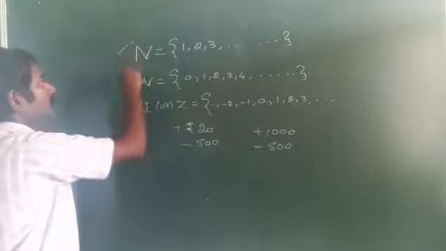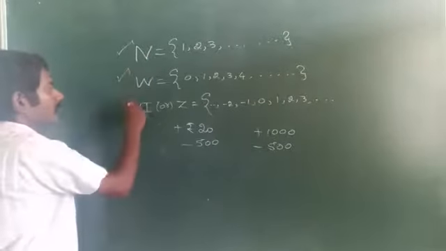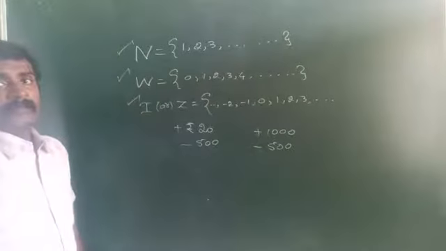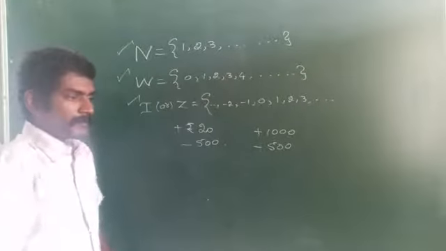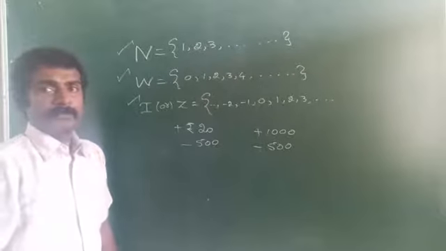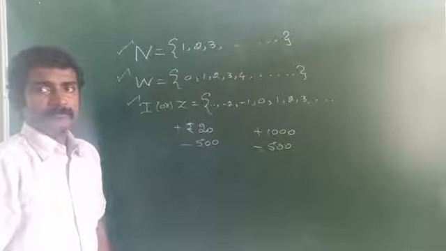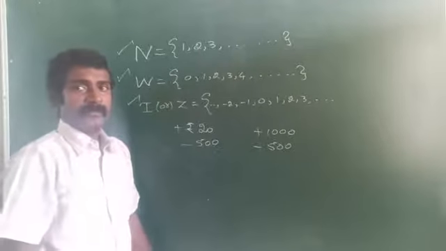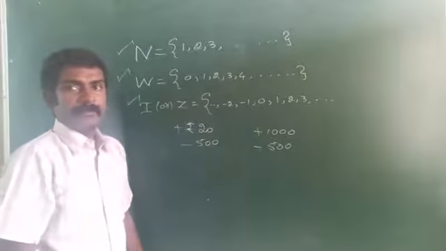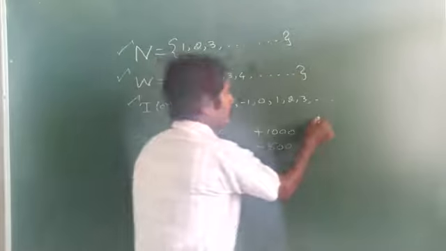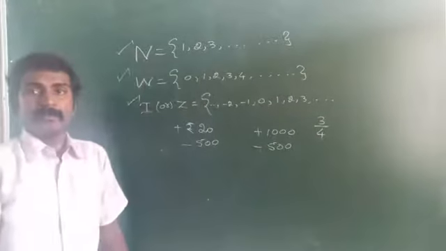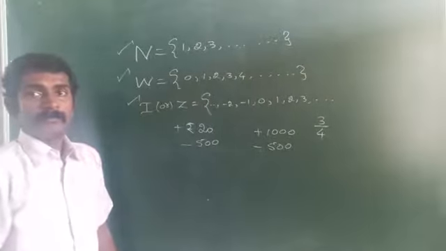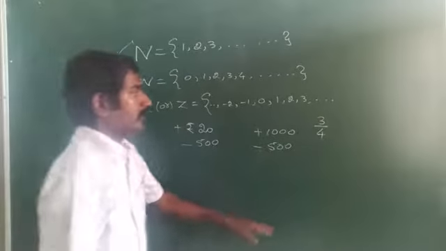What is meant by natural number? What is meant by whole number? What is meant by integers? If I am saying you have to represent 3/4 of a kilometer above the sea level. Suppose an aeroplane flies 3/4 of a kilometer above the sea level. Am I right? So what do you do? Then 3/4.